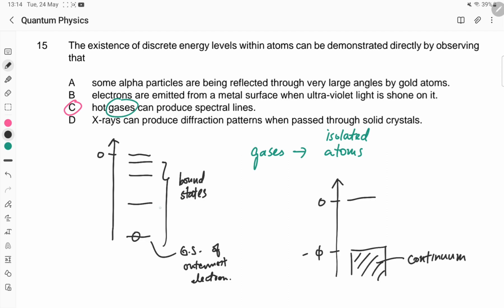Versus these, which are discrete. If you give an electron, let's say the electron that is the least tightly held, near the upper bound of this continuum, a photon, it makes a jump and lands here.